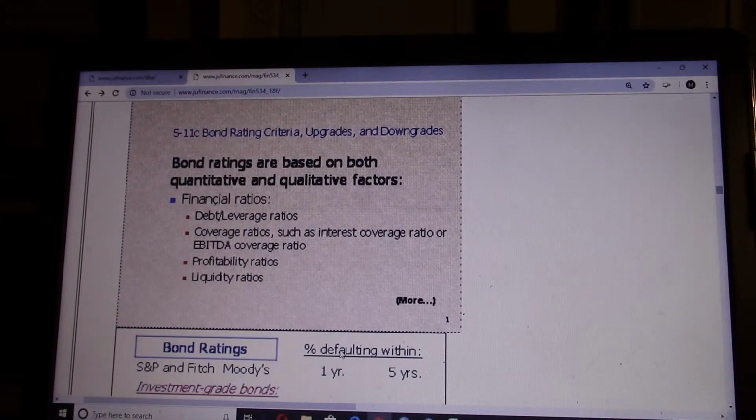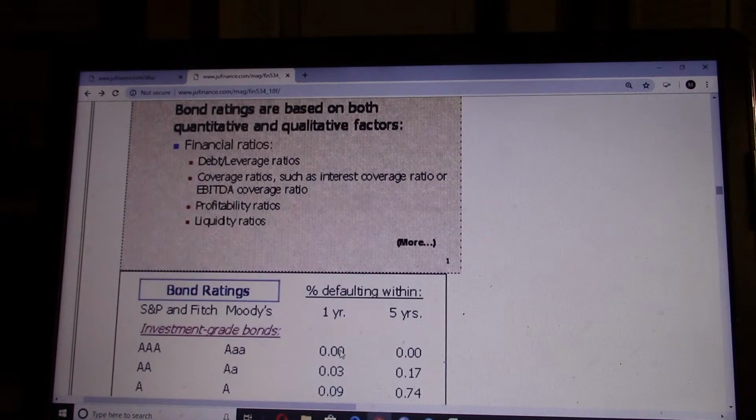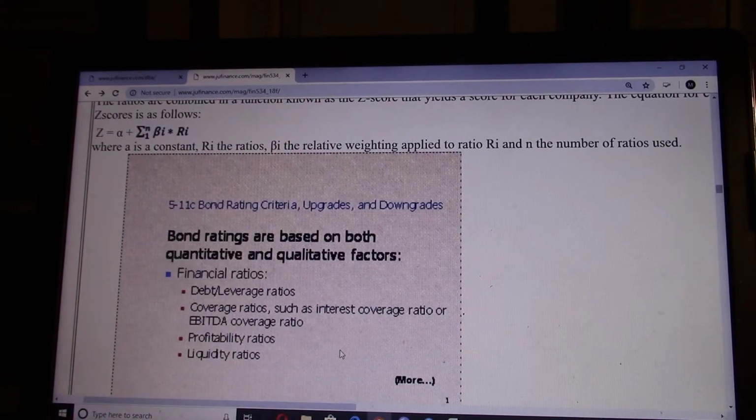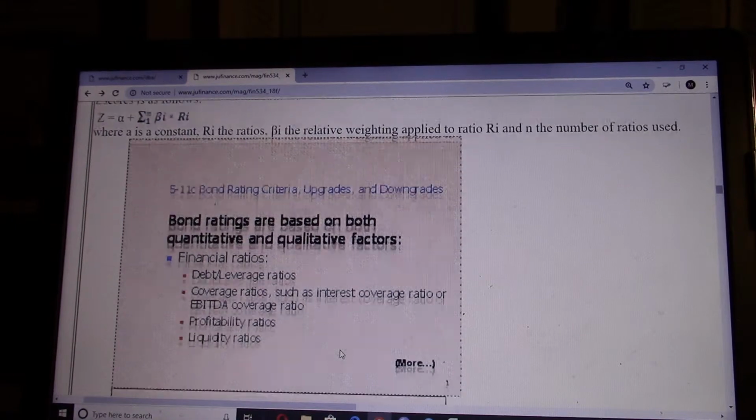Okay, so you also see the bond rating considers factors. The major factors considered are debt, leverage ratio, coverage ratio, profitability ratio, liquidity ratio, and more. So it's based on those ratios and the Z-scores that the ratings will be given.